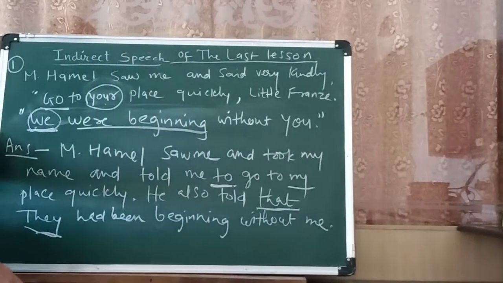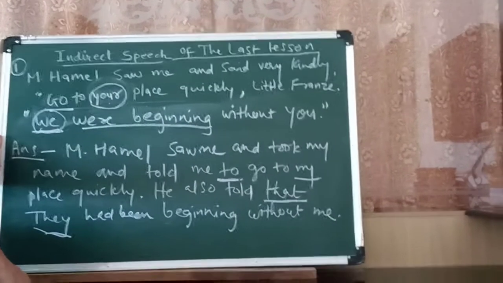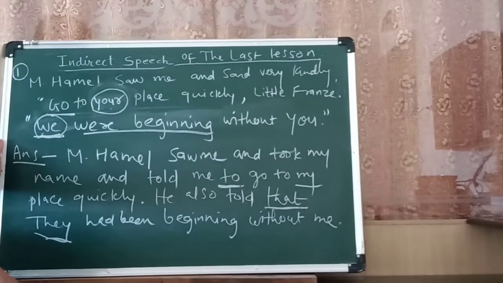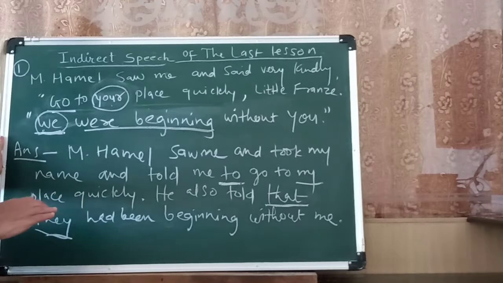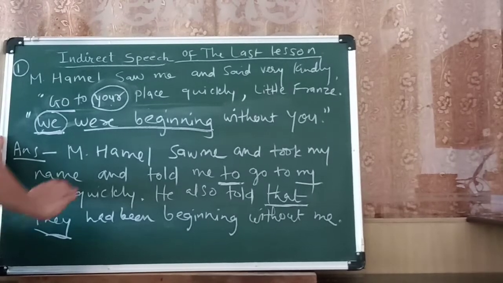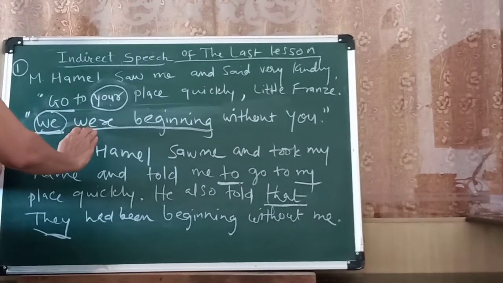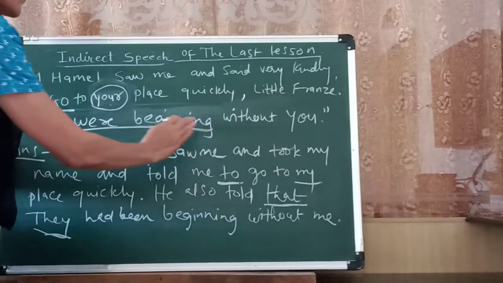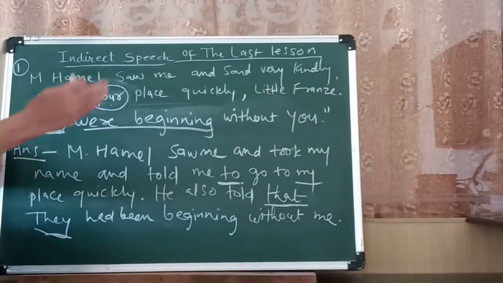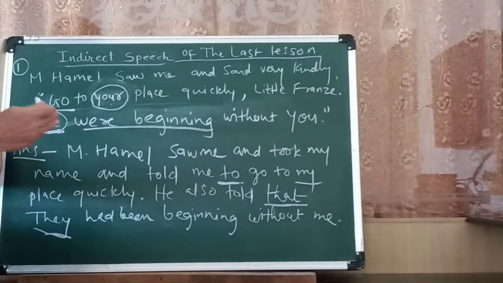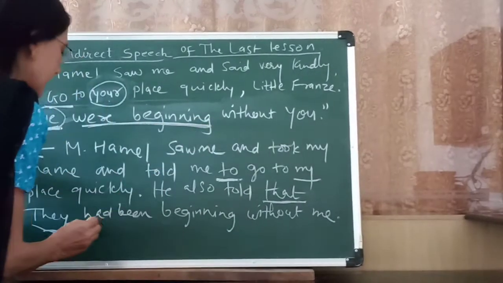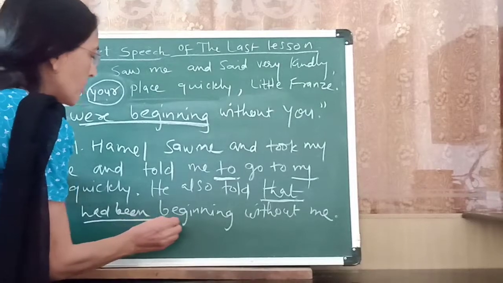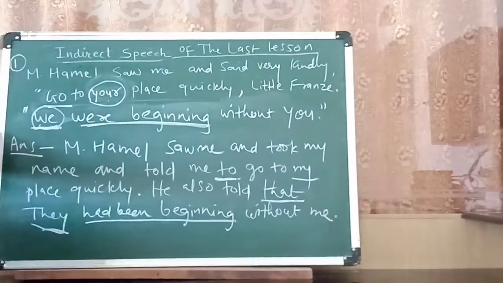My dear students, you know the rules that when in direct speech present tense is used, you turn it into simple past tense. Here you are given past continuous tense, so that turns into past perfect continuous tense. So "were beginning" will turn into "had been beginning".